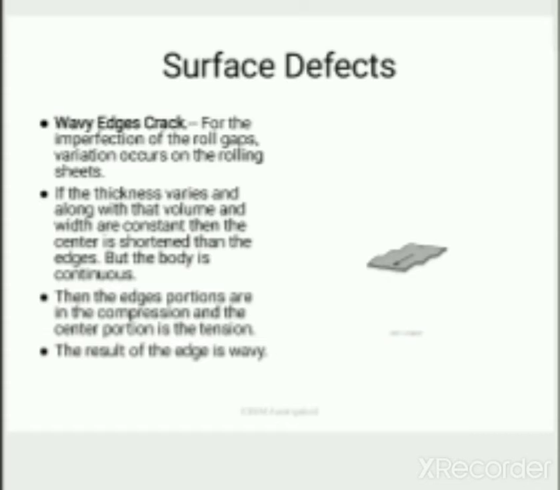If the thickness varies while the volume and width are constant, then the center is shorter than the edges, but the body is continuous. Then the edge portions are in compression and the center portion is in tension. This results in the edge having a wavy shape.